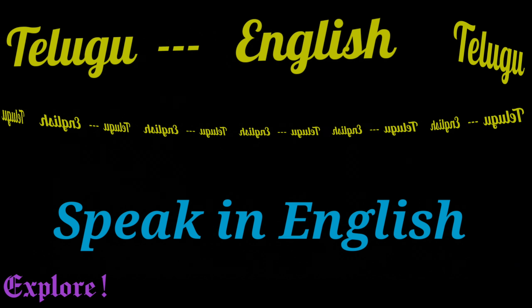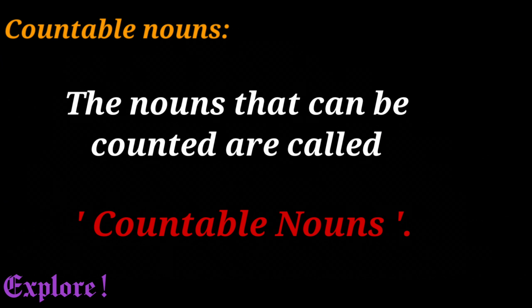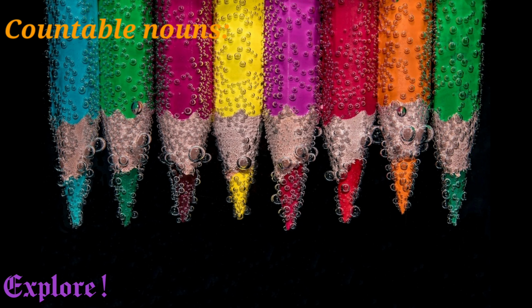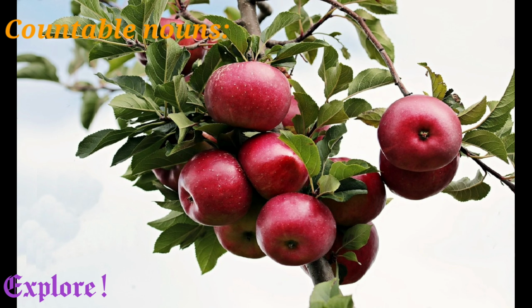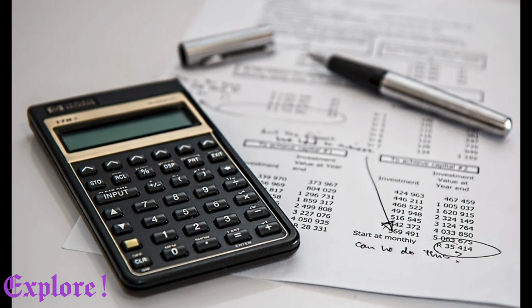Let's see two more nouns today, countable and uncountable nouns. Countable nouns. The nouns that can be counted are called countable nouns. For example, pencils, pens, books, students, audience, etc. Many things that we see around can be counted. They can be one or many. Teachers, doctors, students, and many more people are countable. So all that we can count come under countable nouns.